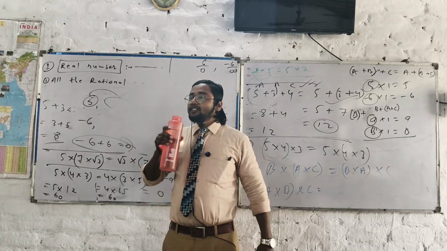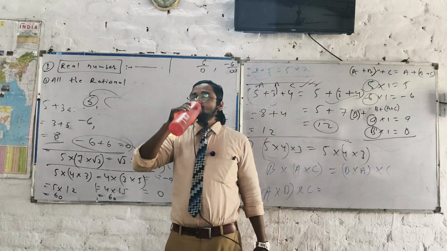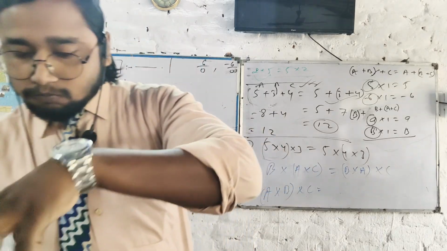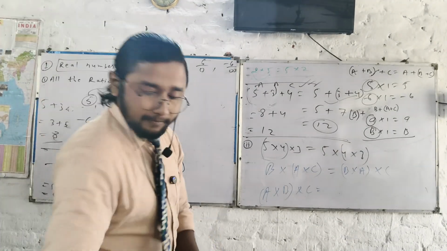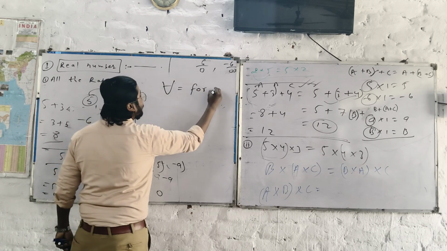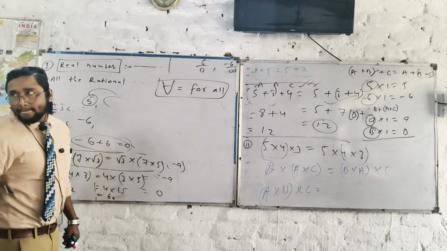When the word is there, opposite A, inverted A, understand directly. This is called for all. What does it mean? Try to understand that.